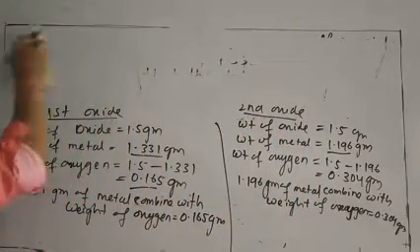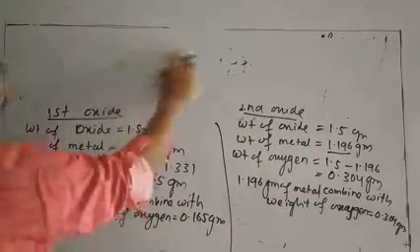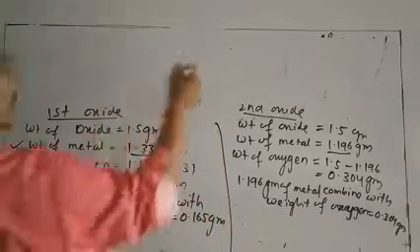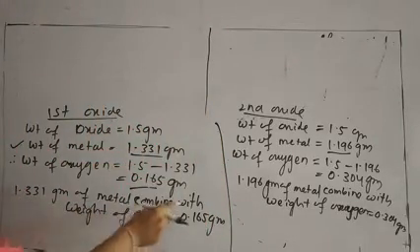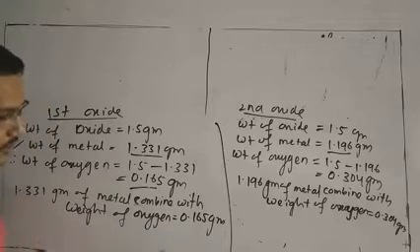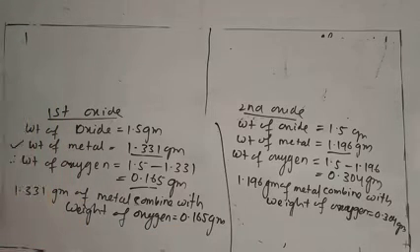We know that in the first oxide, 1.331 gram of metal combined with weight of oxygen 0.165. If you think about 1 gram of metal, how much oxygen is required?